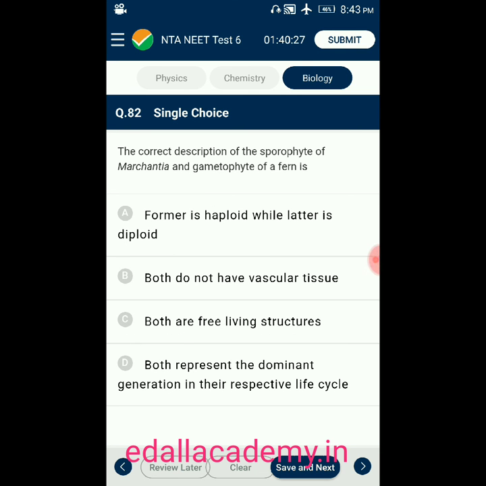Question number 82. The correct description of sporophyte of Marchantia and gametophyte of fern is: option A, former is haploid while latter is diploid. Option B, both do not have vascular tissues. Option C, both are free living structures. Option D, both represent the dominant generation of their respective life cycle. The answer is both do not have vascular tissues. So the correct option is B. Marchantia and the gametophyte both do not have vascular tissues.